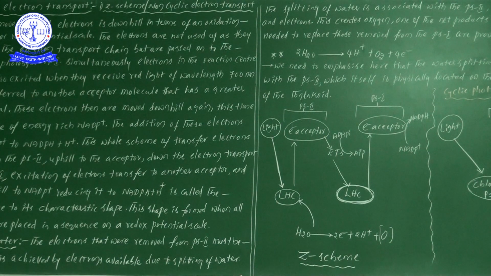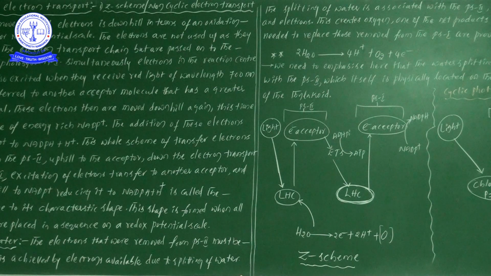But here, what is the point we have to remember? The electrons at PS2 come because of the splitting of water, and they should move towards PS1.